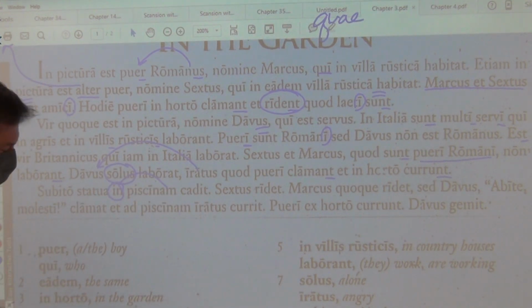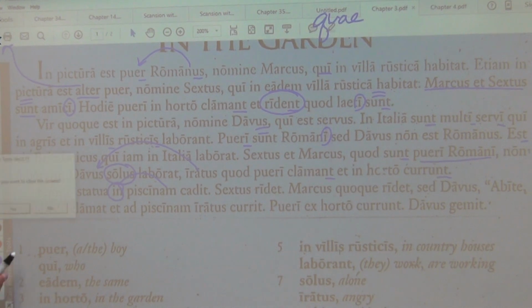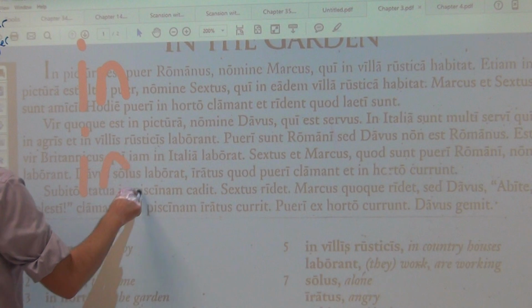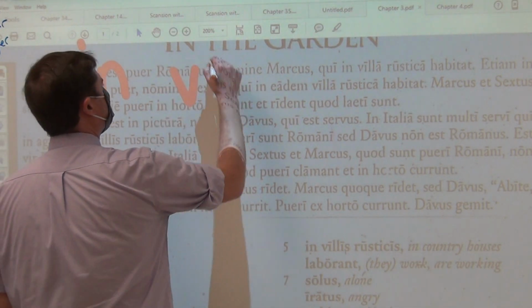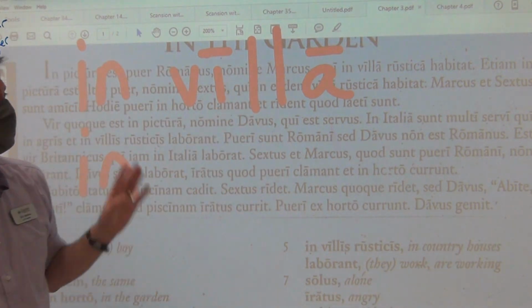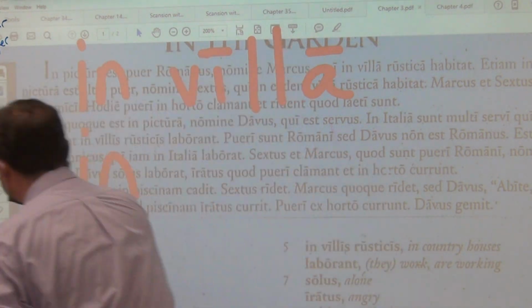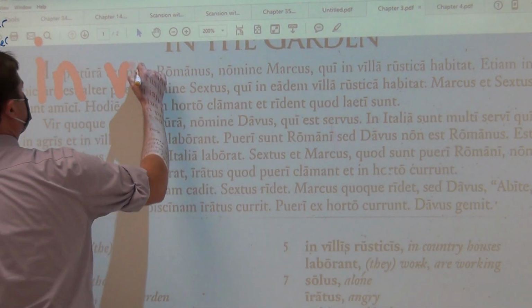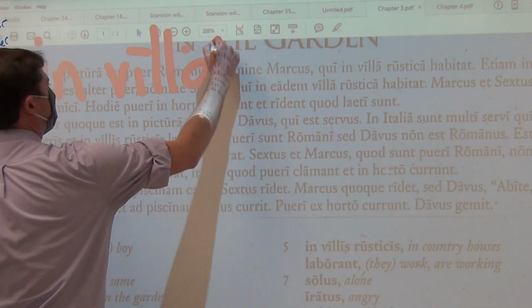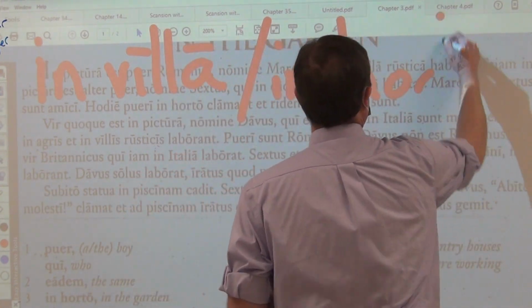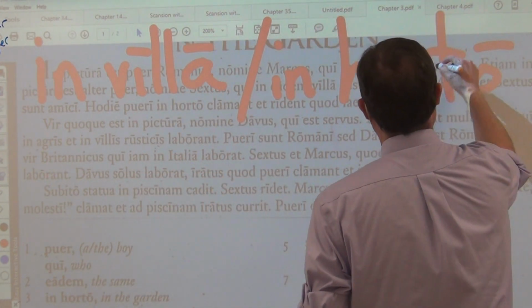There's a word about this now. Whenever you have the word in, and it is followed by something that looks like that, let me make it a little bit smaller actually, so I can give you an example. In the country house, in the garden.